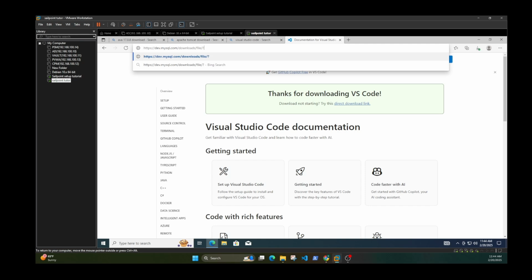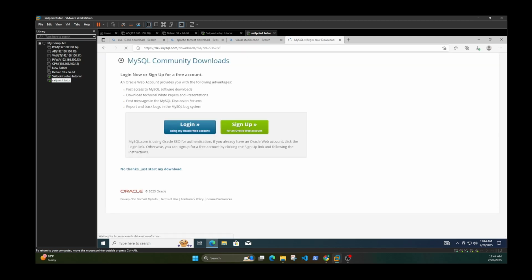https://dev.mysql.downloads/file/?id=536788. And then just click no thanks, just start my download. And then, so we have those three.